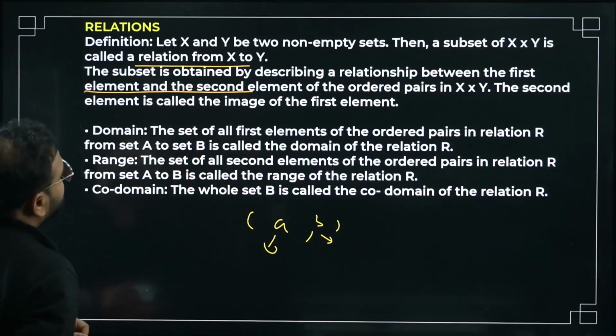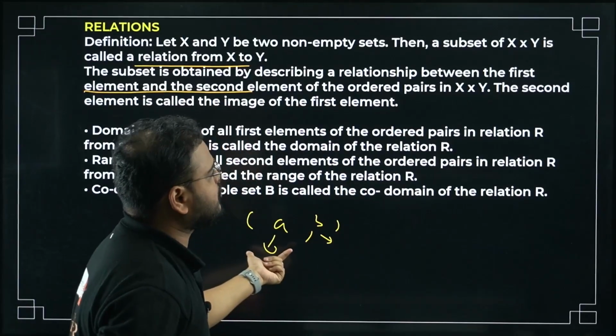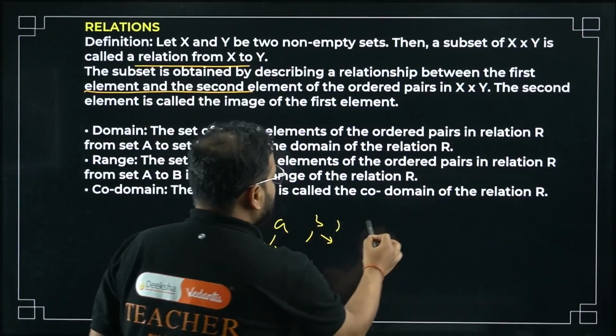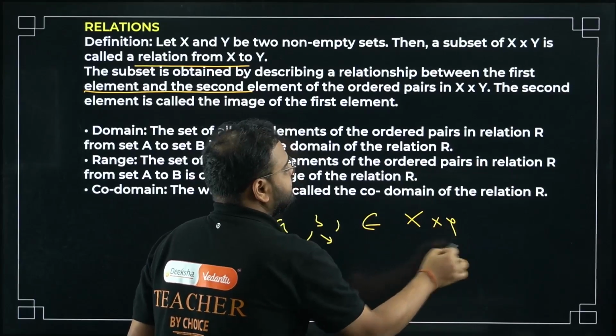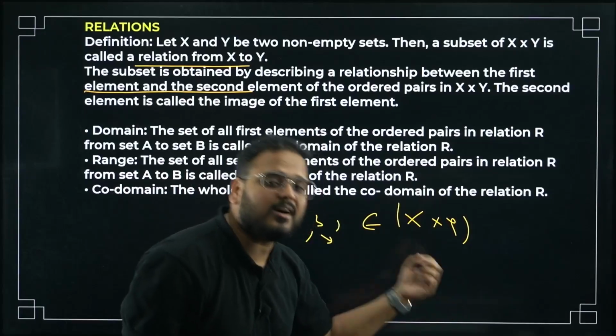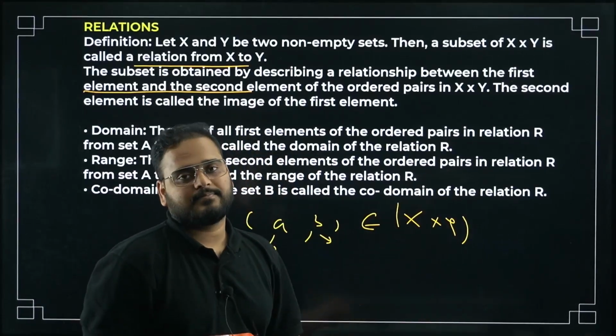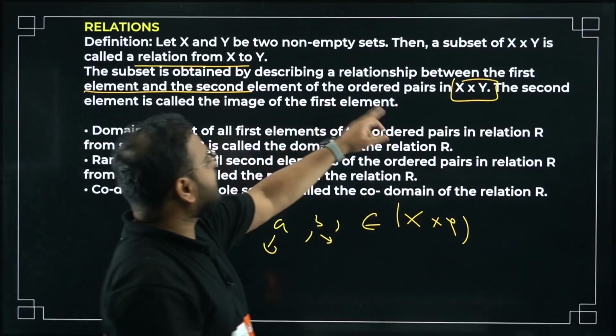Okay, between the first and second element of the ordered pairs in X cross Y. So this will be, actually, an element of X cross Y. This ordered pair (a, b) will be an element of the set X cross Y. So check this out, an element of the ordered pairs X cross Y.